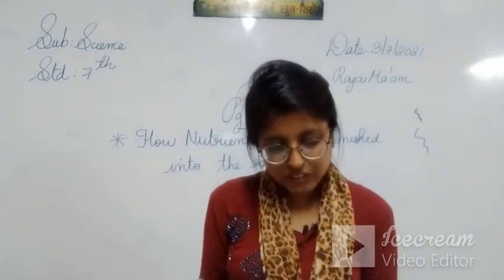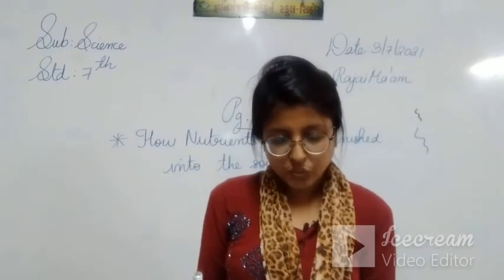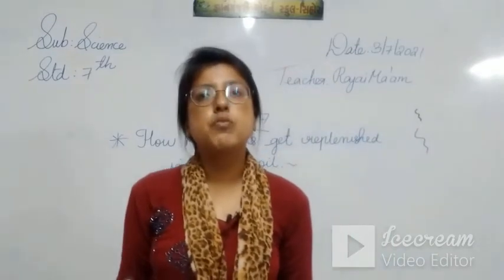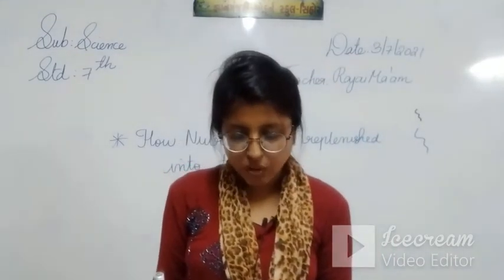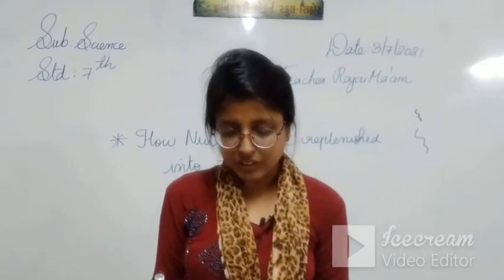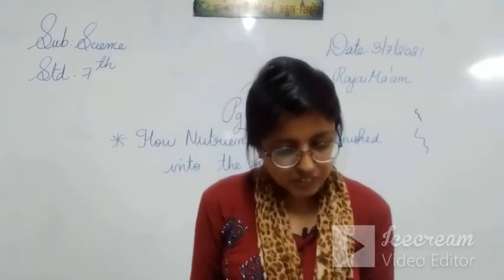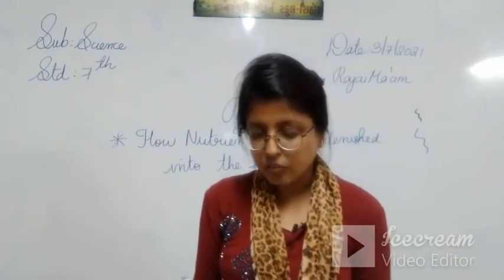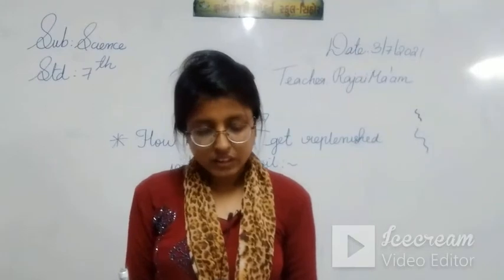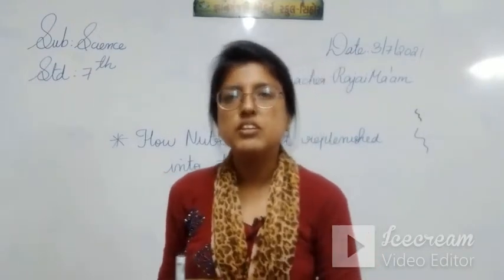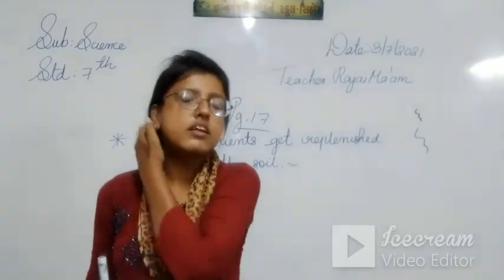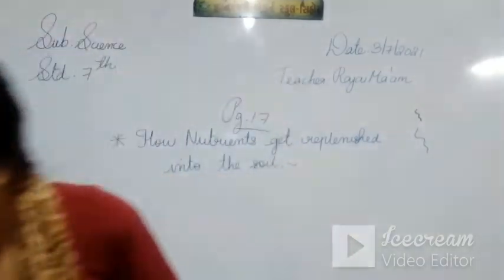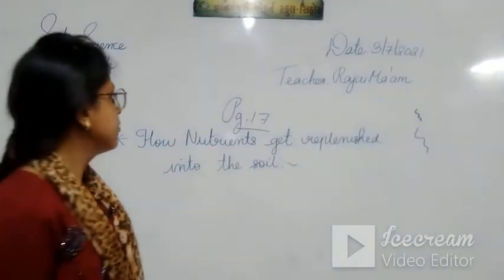Recall the symbiotic relationship between rhizobium and leguminous plants. Rhizobium converts atmospheric nitrogen into forms that can be used by leguminous plants. Farmers therefore grow plants such as beans and peas alternately with other crops in order to replenish the nitrogen content of the soil. Students, this in short we have already seen earlier. I have already explained to you. Once again I am repeating what the thing is about.